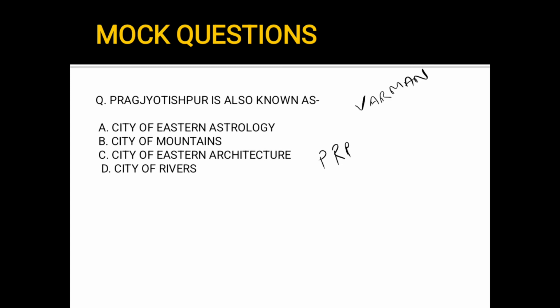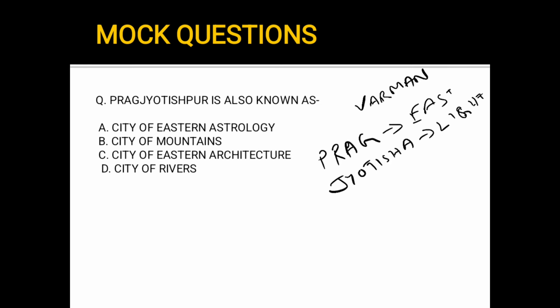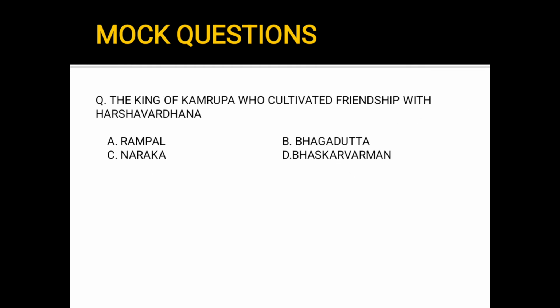Pragjyotispur is derived from Sanskrit name in which Prag means east and Jyotisa means light. So it was the land of Eastern light, that is city of Eastern astrology. Okay, so the answer is city of Eastern astrology.